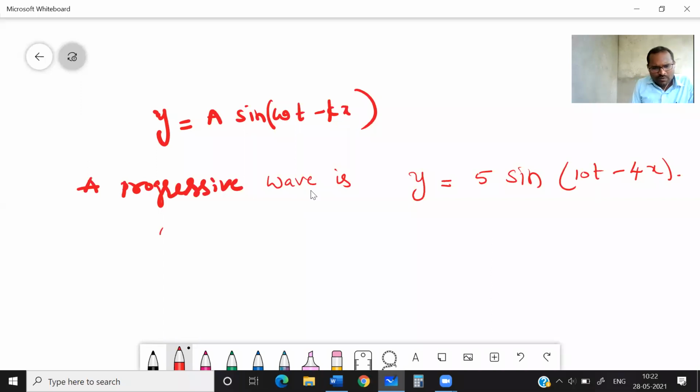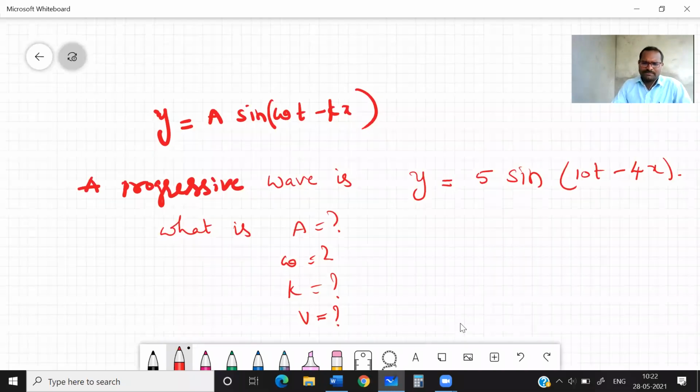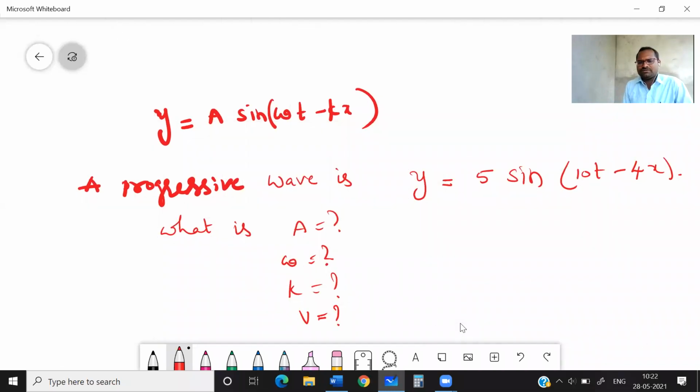Then they will ask what is the amplitude, angular velocity, wave number, and velocity of the wave. You need to find all these things. They will ask this type of questions in objective and subjective also.